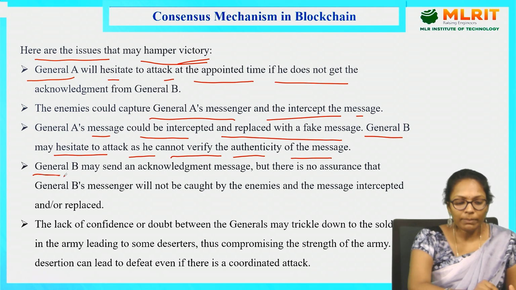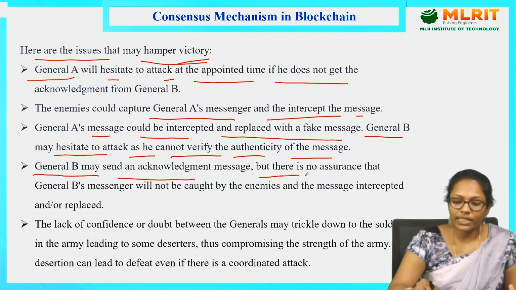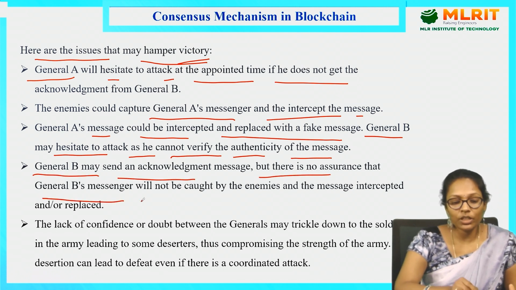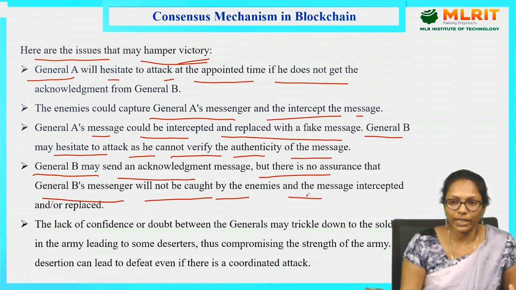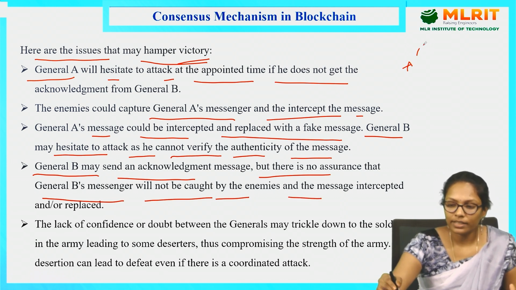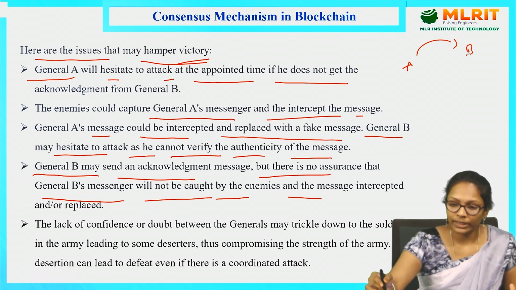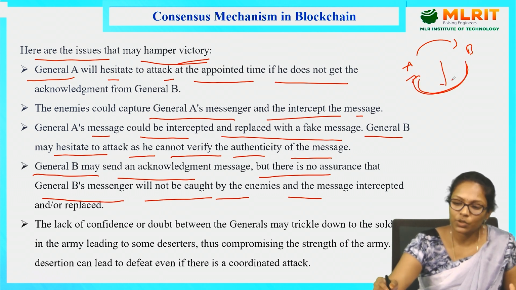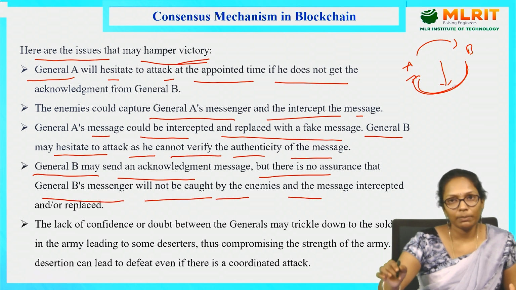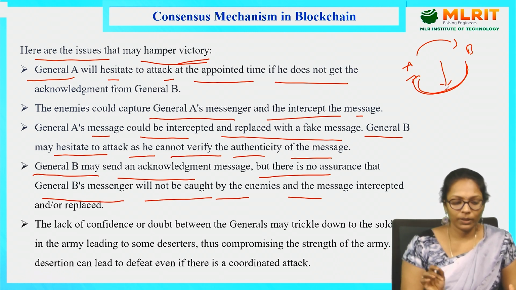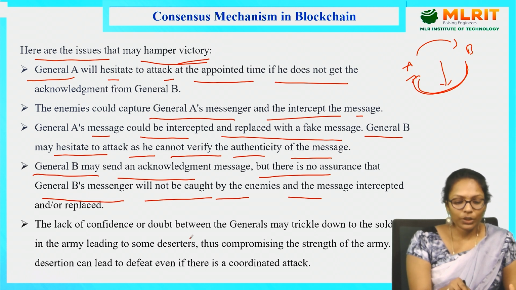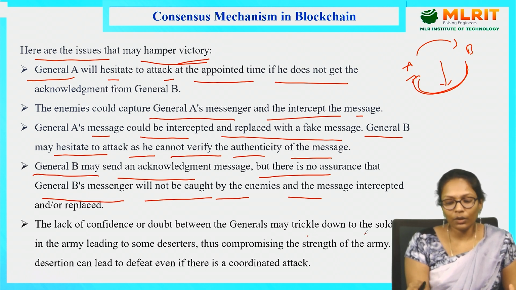And General B may send an acknowledgement message, but there is no assurance that General B's messenger will not be caught by the enemies and the message intercepted or replaced. So General A sends the request to B, and General B sends the acknowledgement, but while sending it, there may be a chance to attack this messenger, and they may change the message, right? This is another possibility.